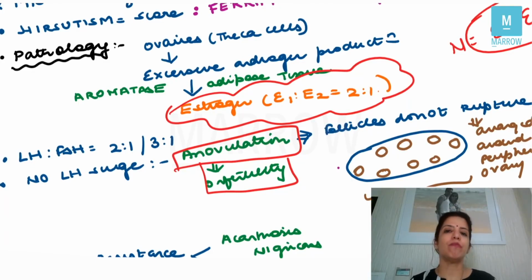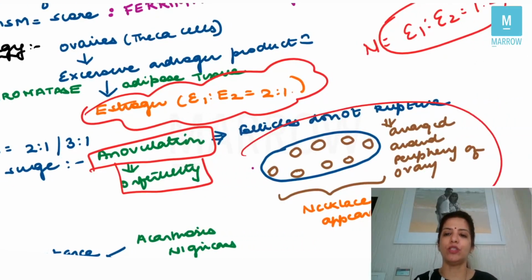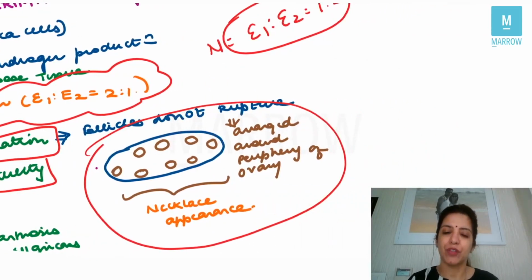Now, anovulation means that the follicle, the primary oocyte, is not getting converted into secondary oocyte. So what happens to the follicles? The follicles will not rupture, and these follicles are arranged around the periphery of the ovary in a necklace pattern, right? So on ultrasound, you get a necklace pattern in case of PCOS, right?